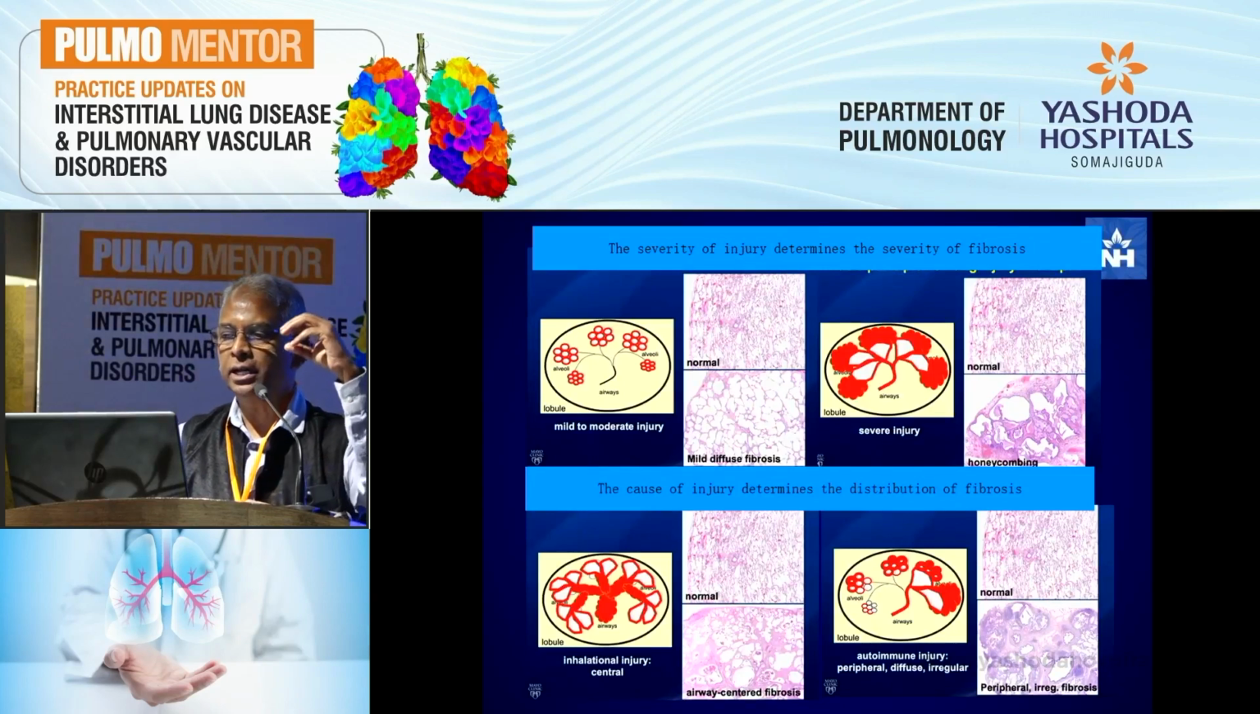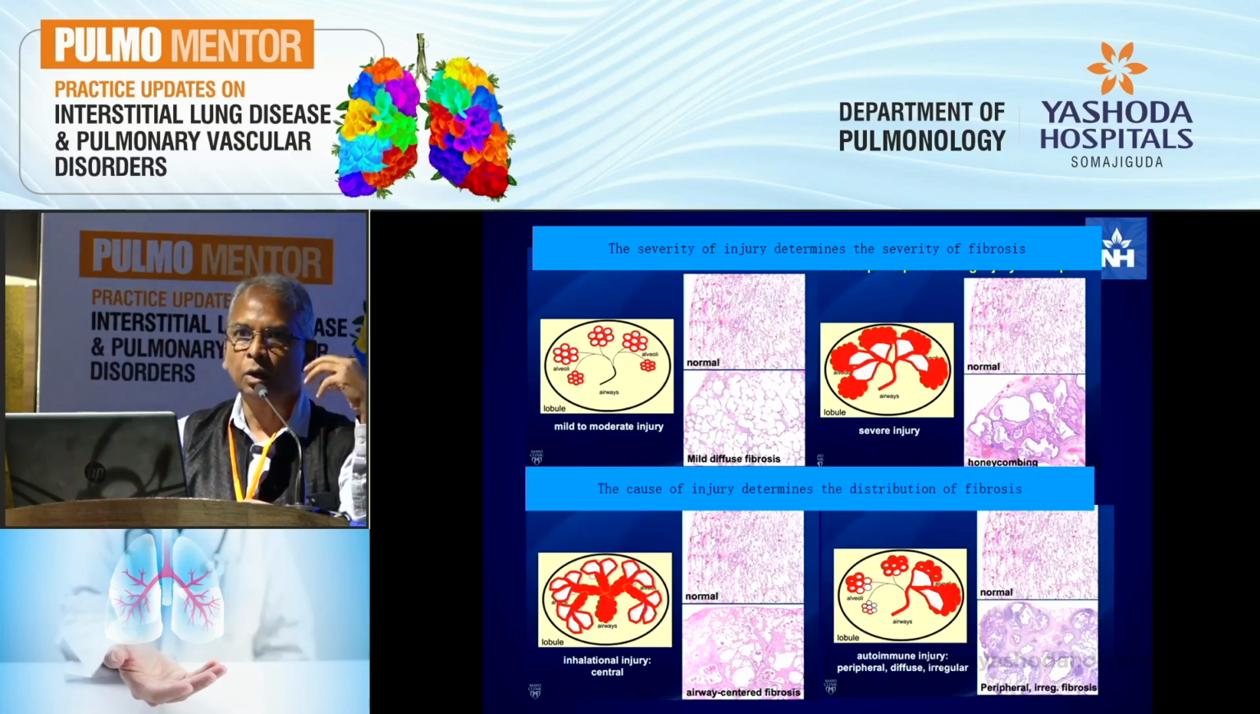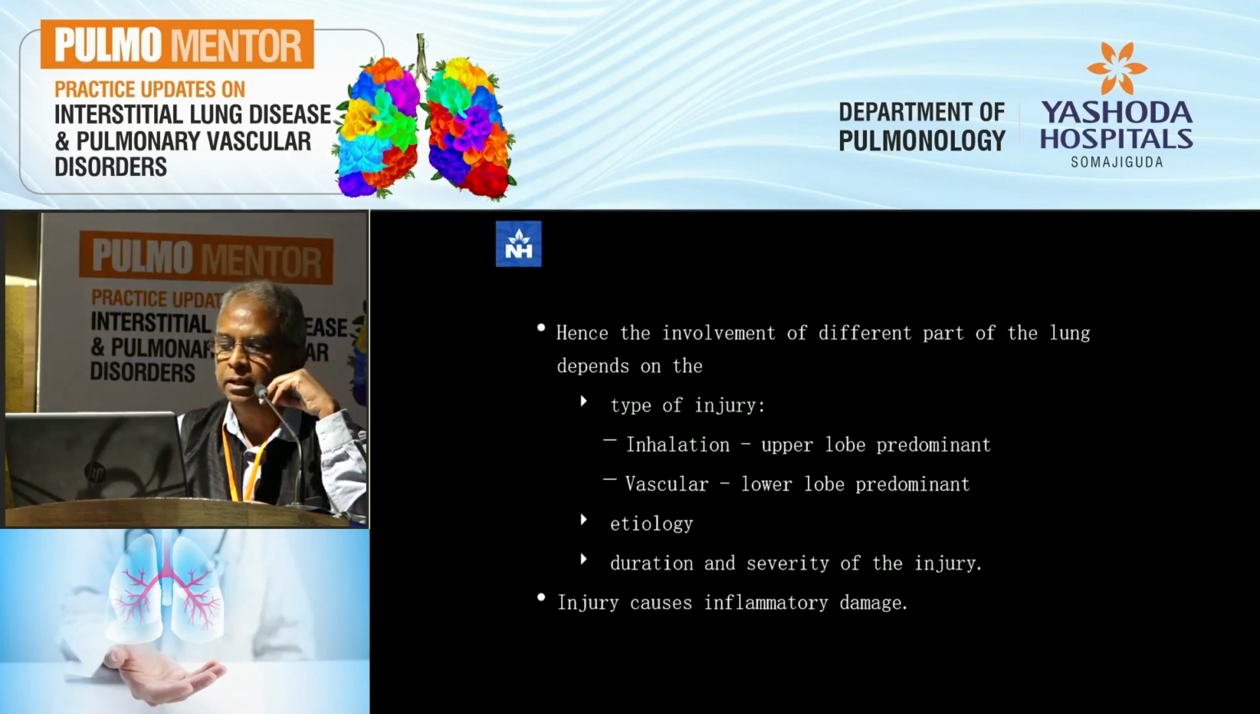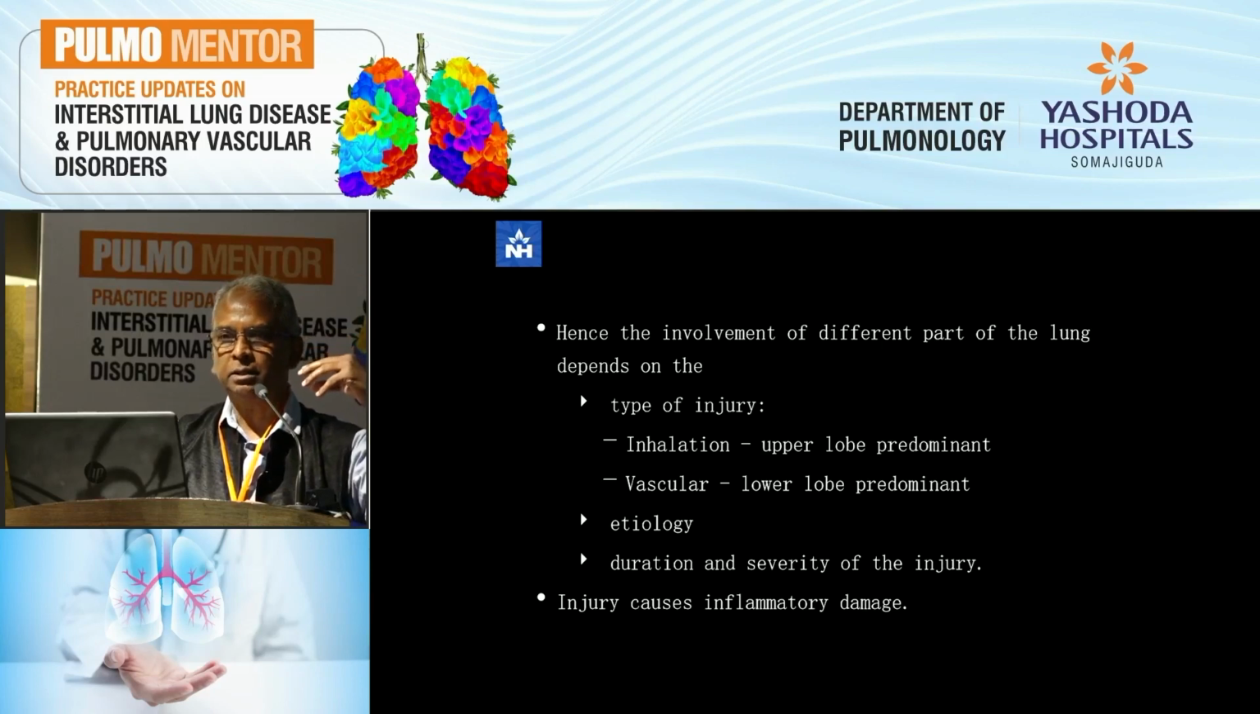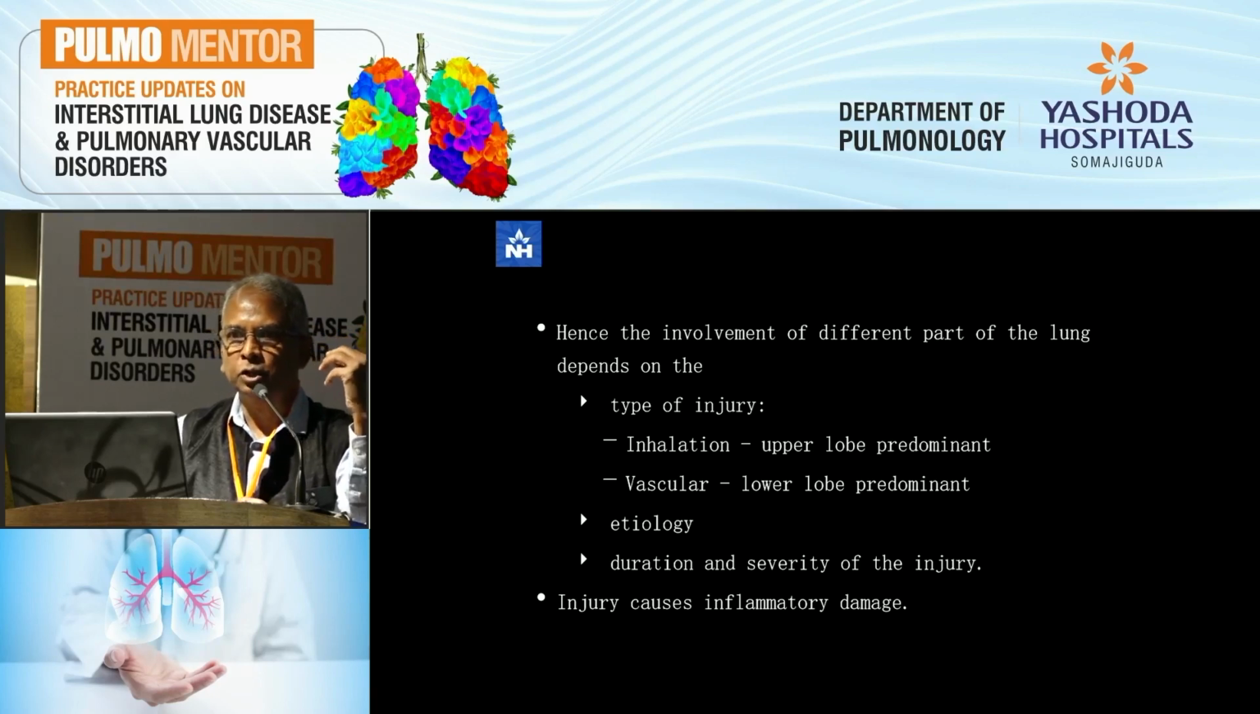So, essentially, the severity of the injury determines the severity of the fibrosis, while the cause of the injury, how it reaches the lung, determines the distribution of the fibrosis. So we are looking at inhalational injuries, vascular injuries, both determining where the disease is seen predominantly, though it's distributed throughout the lung. You have to go by the etiology of what is causing the disease, as well as you can make out the duration and the severity of the injury by looking at the extent of the pathological or